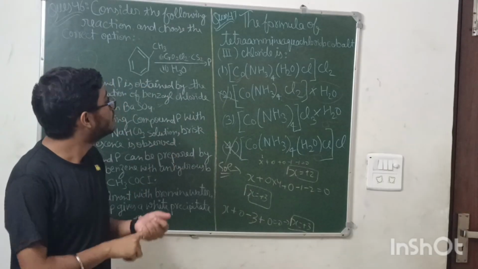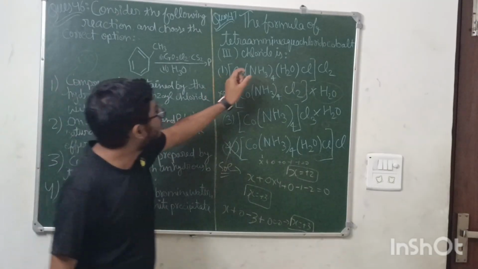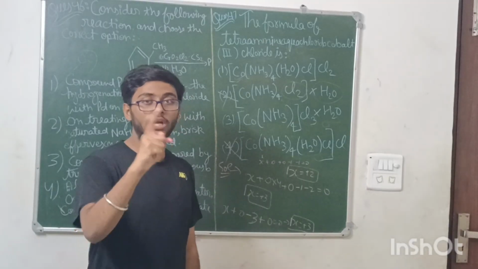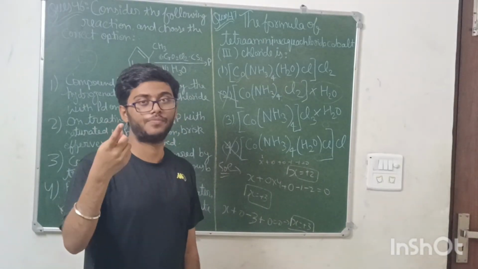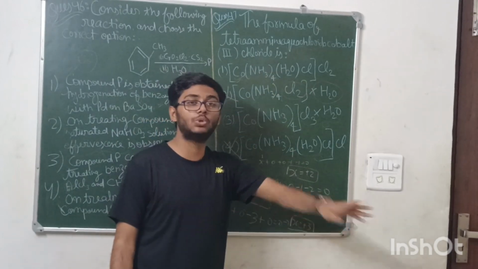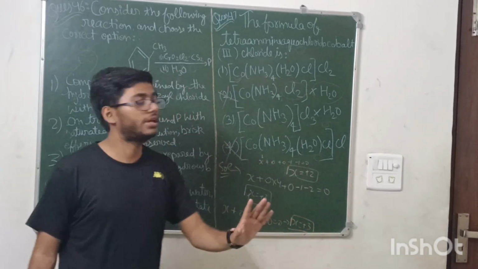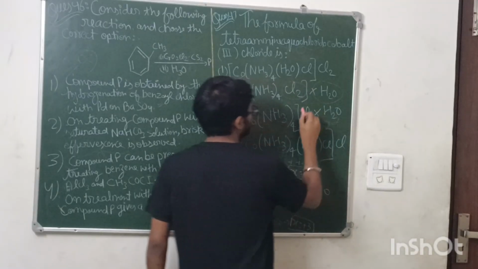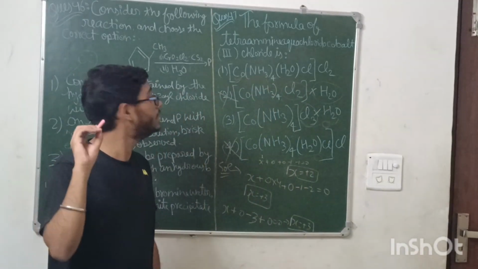So see now, aqua chlorido. Chlorido indicates one chloride, not two or three. And chloride can be many, Cl2, Cl3, anything. In this option, H2O is with Cl3, and Cl3 you can't call chlorido.